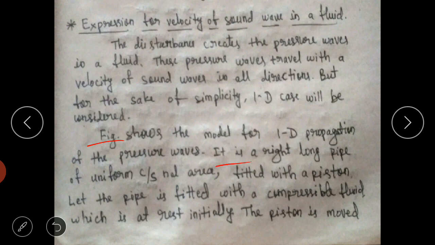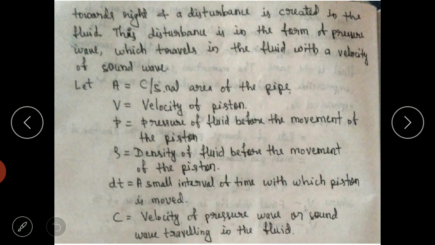It is a long pipe of uniform cross-sectional area fitted with a piston. Let the pipe be filled with a compressible fluid, like air, which is initially at rest. The piston is moved towards the right and a disturbance is created in the fluid.